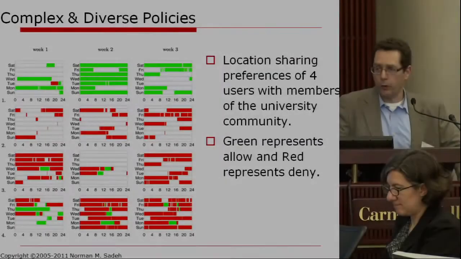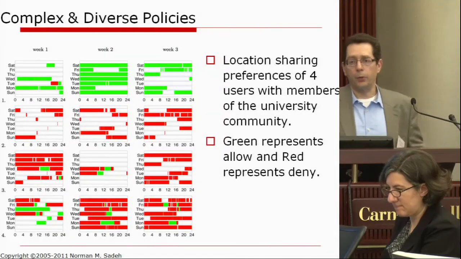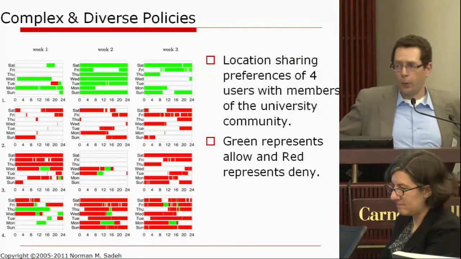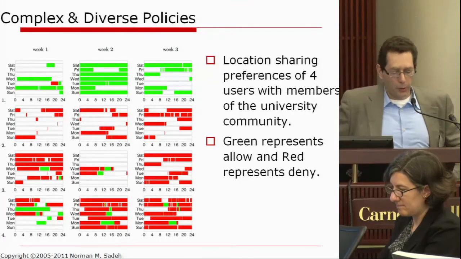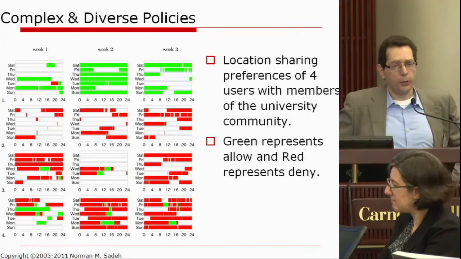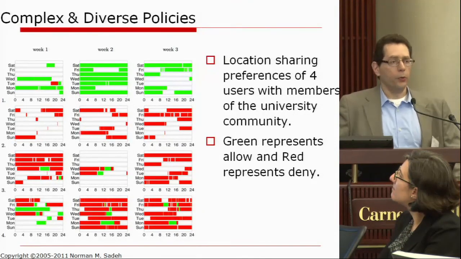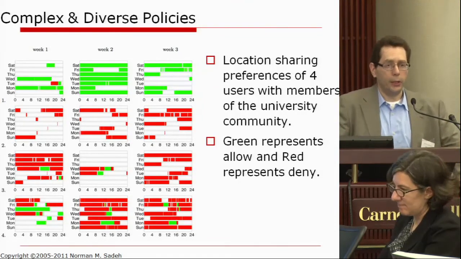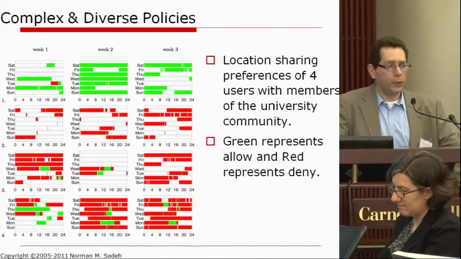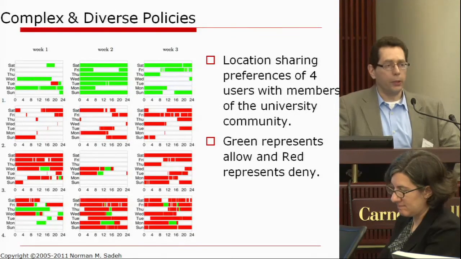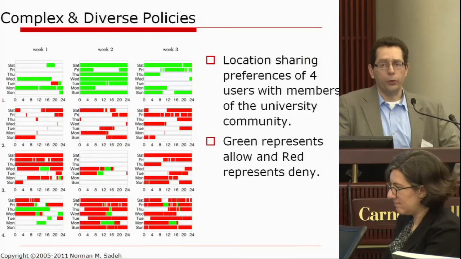One of the things that we found over the years is that not only do we need to be fairly sophisticated in the types of rules that we allow users to specify when it comes to sharing their location, but the types of rules that different users will tend to specify tend to be very different as well. So it's one of those situations where you effectively need a meaningful number of settings to capture people's privacy policies, and on the surface at least, there's no good default policy that would do a good job at capturing what everyone wants to do, because no two people seem to have the same privacy preferences.